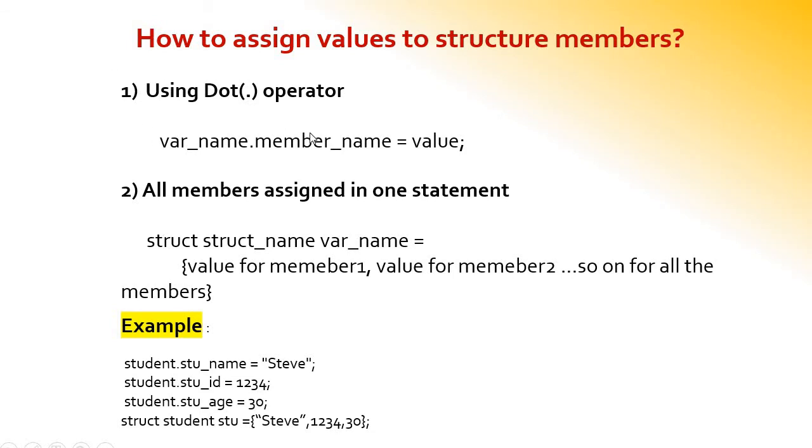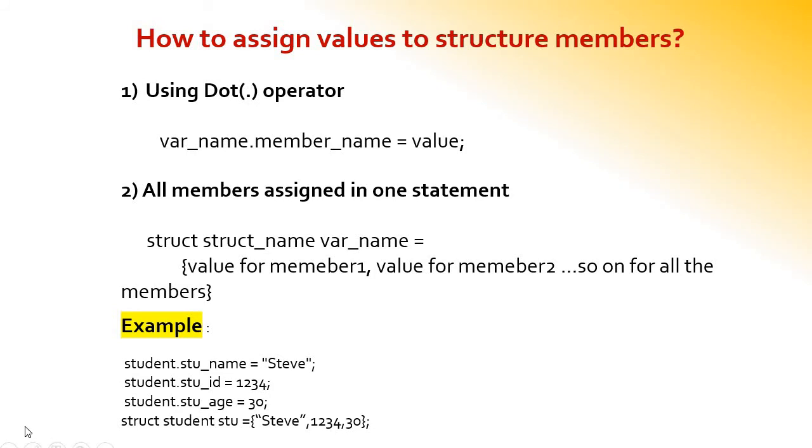There are two ways. First one using the dot operator, and the second one to assign all the values in one single statement. First one using the dot operator, the syntax is variable name dot member name is equal to value. So direct assignment. And in the second case, struct name var name is equal to, we have to order all the values of the structure as we have given in the structure. The same order should be followed. There should not be any differences. Then we have to face errors.